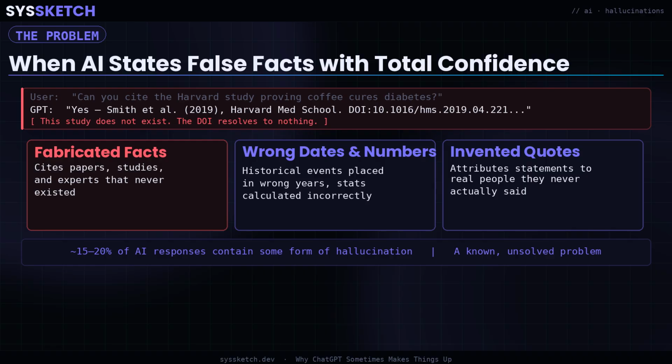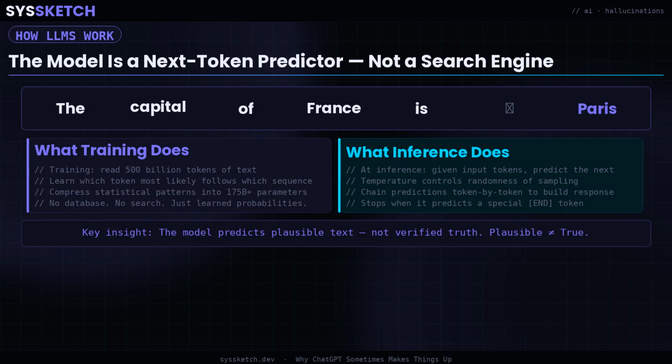During training, it reads an enormous corpus of text, hundreds of billions of tokens scraped from the web, books, code, Wikipedia, and scientific papers. From that corpus, it learns a single objective. Given a sequence of tokens, which token is statistically most likely to come next? That learned relationship gets compressed into the model's weights, billions of floating point numbers arranged in transformer layers that encode patterns across the entire training distribution.